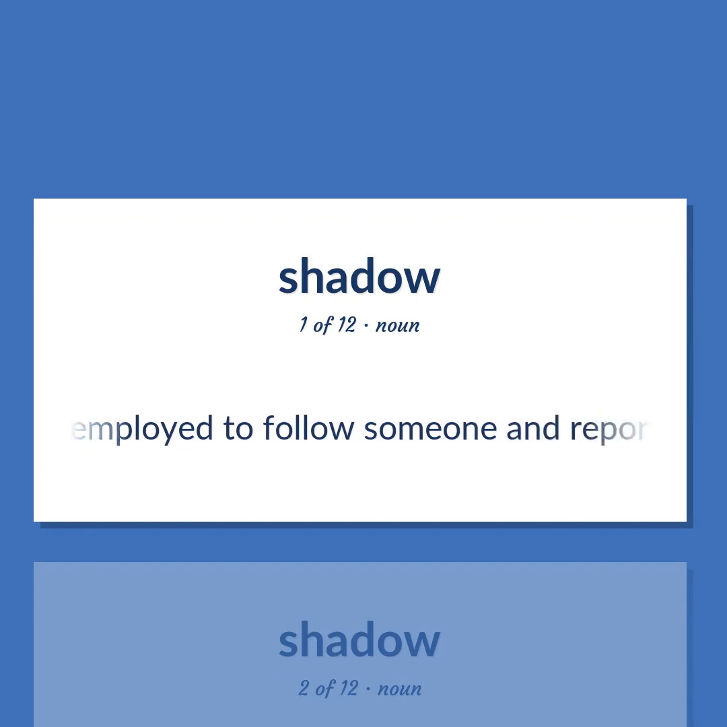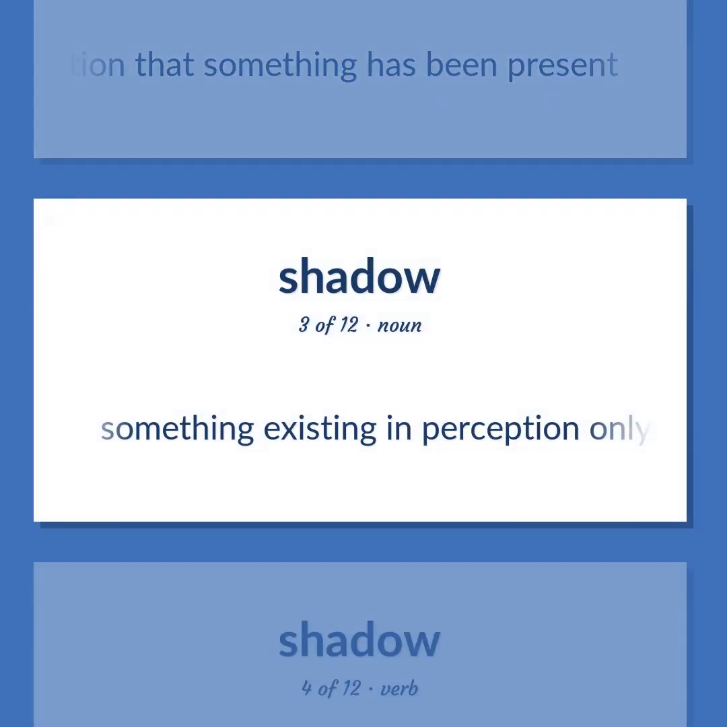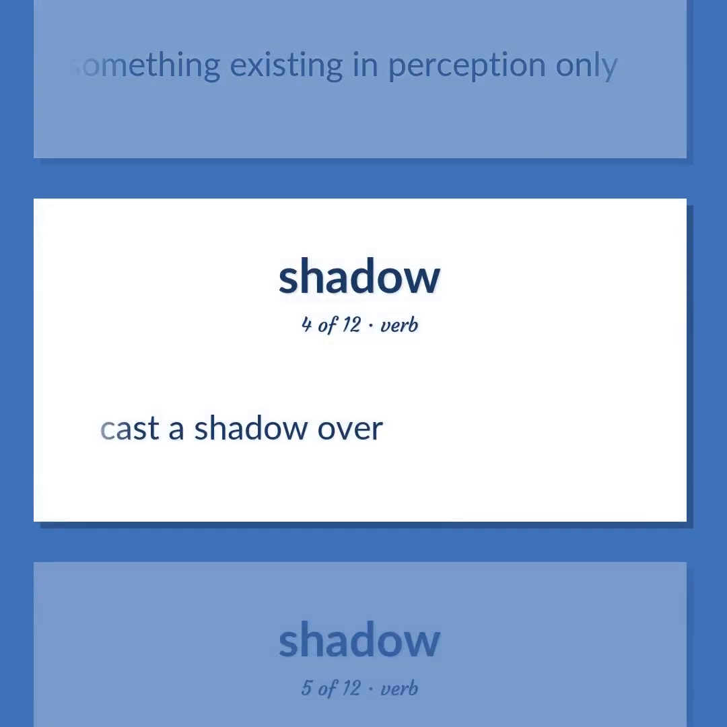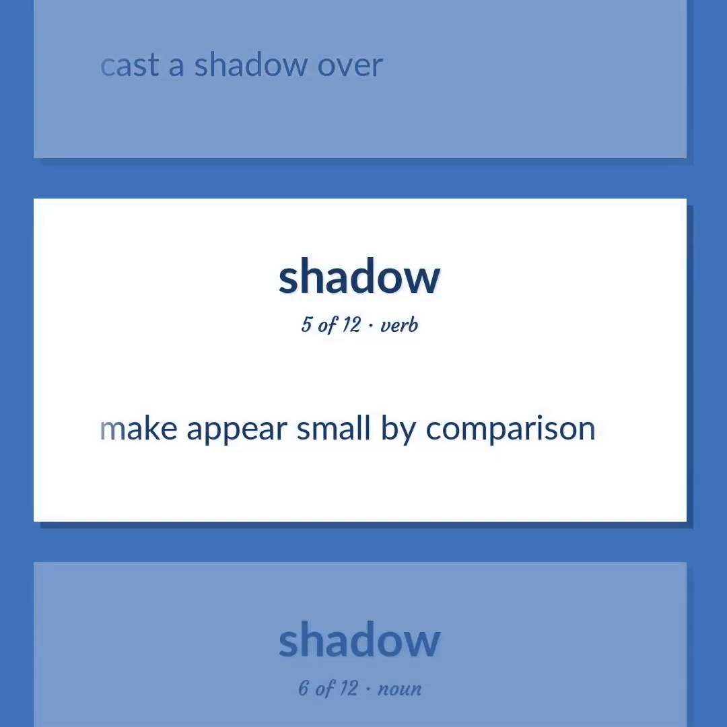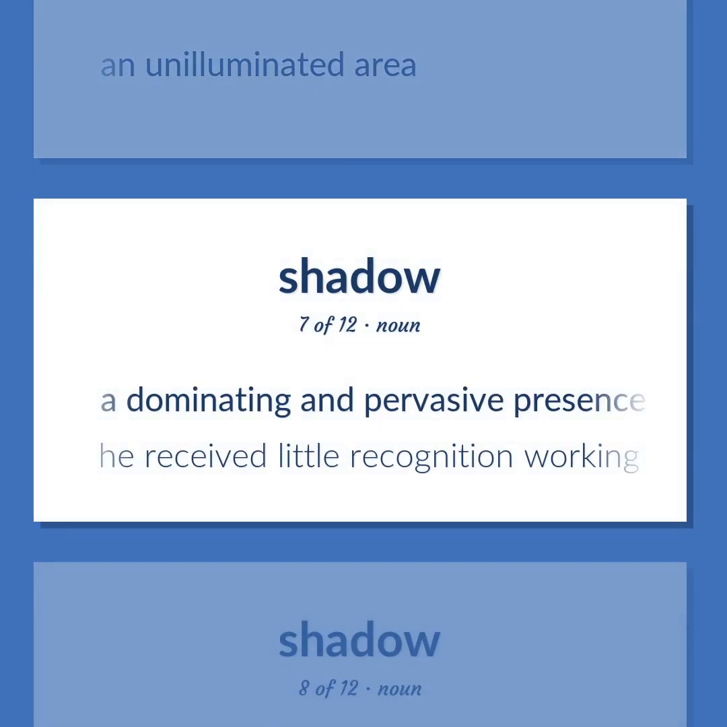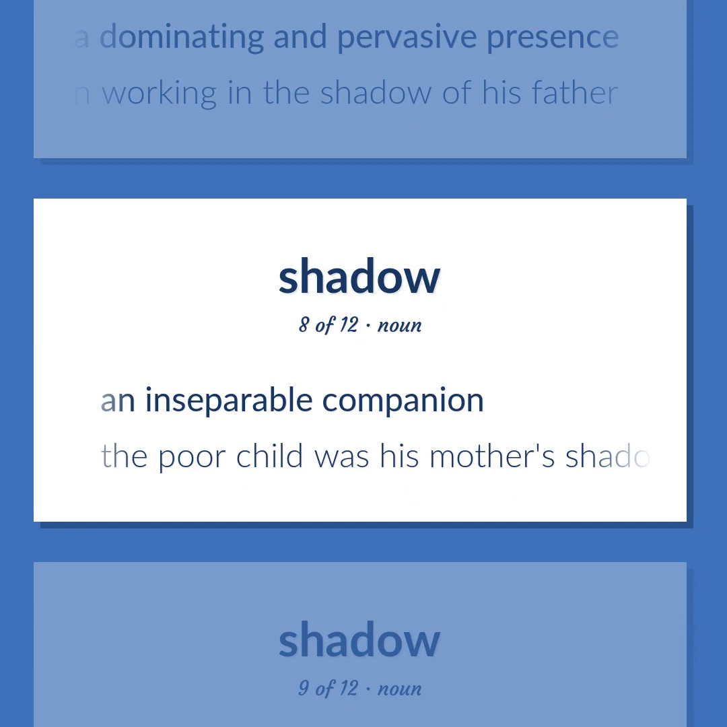A spy employed to follow someone and report their movements. An indication that something has been present. Something existing in perception only. Cast a shadow over. Make appear small by comparison. An unilluminated area. A dominating and pervasive presence. He received little recognition working in the shadow of his father. An inseparable companion. The poor child was his mother's shadow.